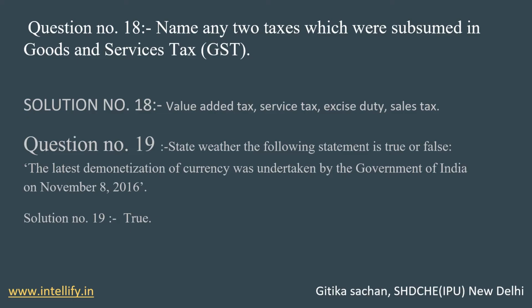First of all, I will mention some points here. In approximately January to February, the number of unemployed is 401 million, and in October to December the employment level is 40.6. So the answer is true. The latest demonetization of currency was undertaken by the government of India on November 8, 2016. Okay, the answer is true.